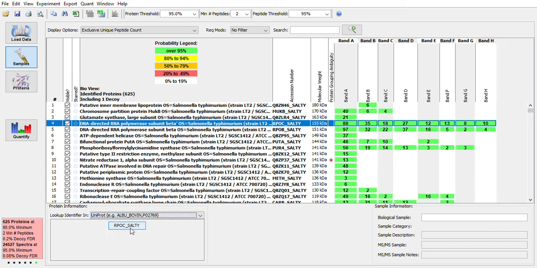And then if we click the accession number, this will link us out to the external UniProt database, where we can get a lot more information about this protein, including gene ontology. We can also do a protein blast search and get information about literature where this protein has been referenced, and so on.